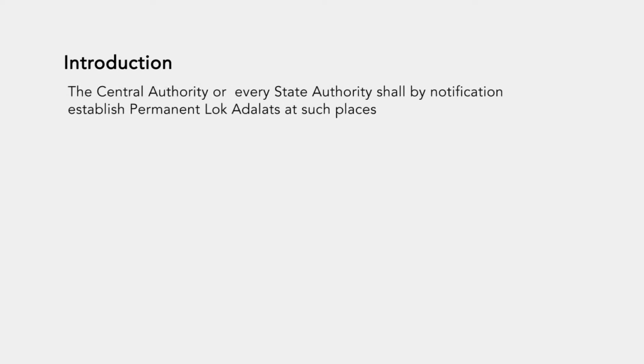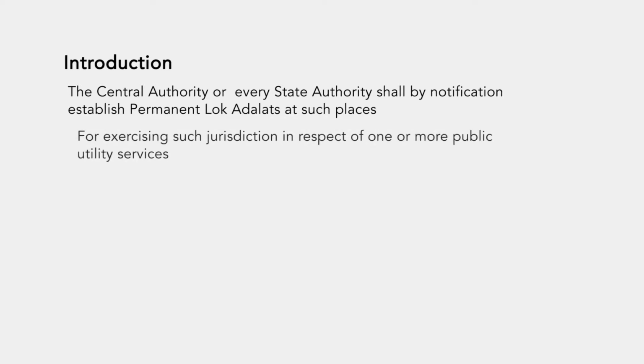The central authority in every state shall, by notification, establish Permanent Lok Adalat at such places for two purposes. Number one, for exercising such jurisdiction in respect of one or more public utility services, and for such areas as may be specified in the notification.